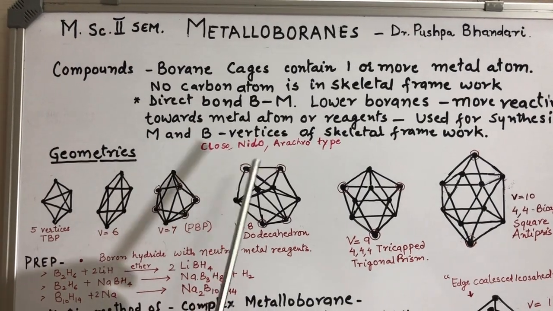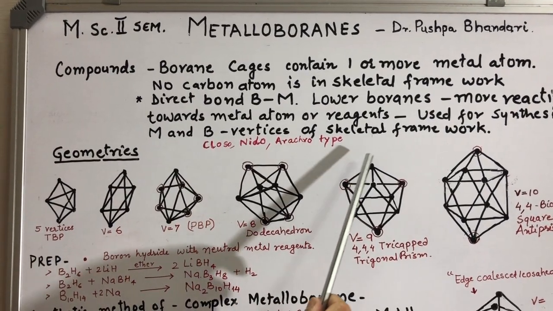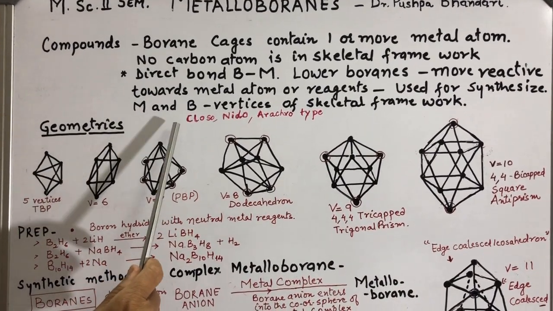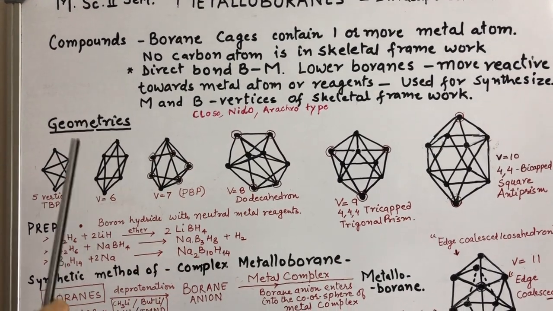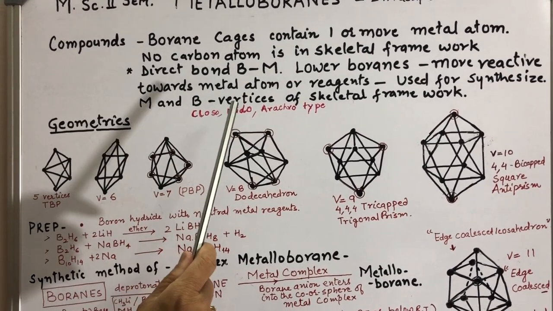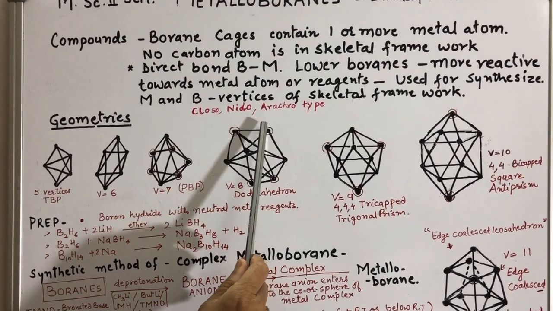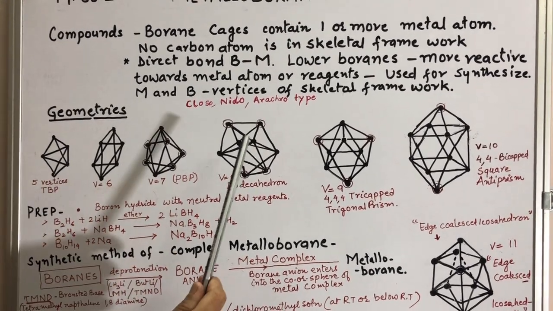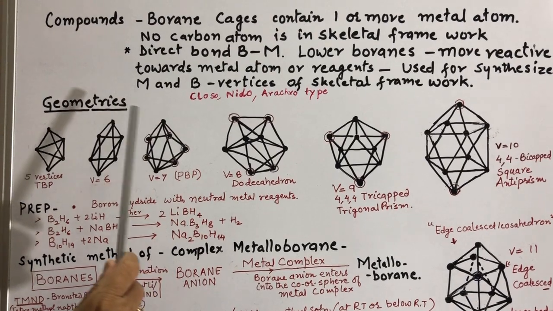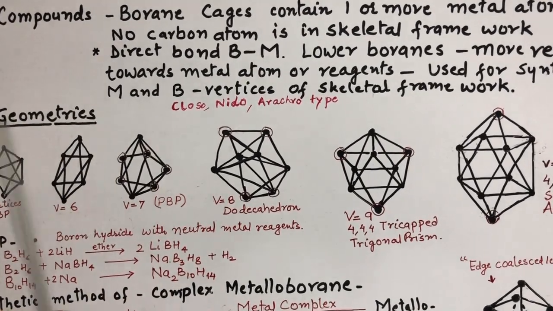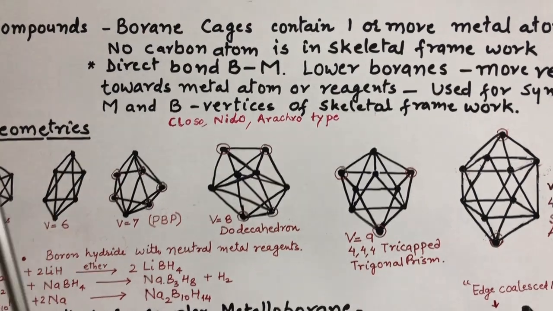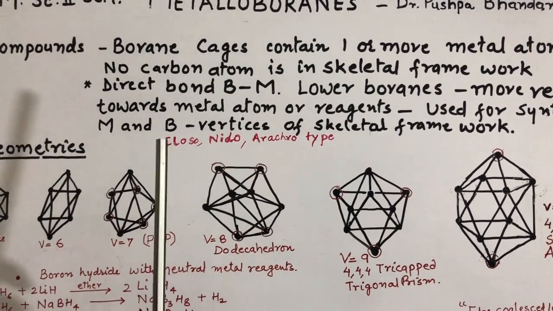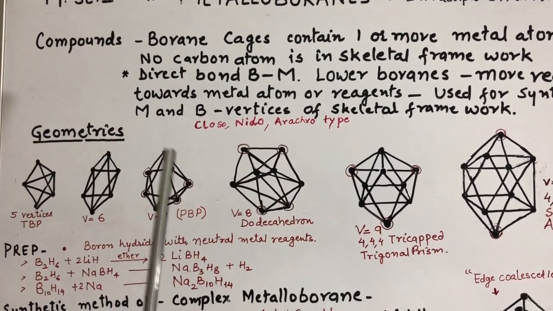Metal and boron occupy the vertices of the skeletal framework, meaning in metalloboranes the vertices are occupied by metal atoms and boron atoms. Like boranes, they are also of three types: closometalloboranes, nidometalloboranes, and arachnometalloboranes. Closometalloboranes have all vertices occupied by metal and boron. In nidometalloboranes, one vertex is vacant, and in arachno metalloboranes, two vertices are vacant.